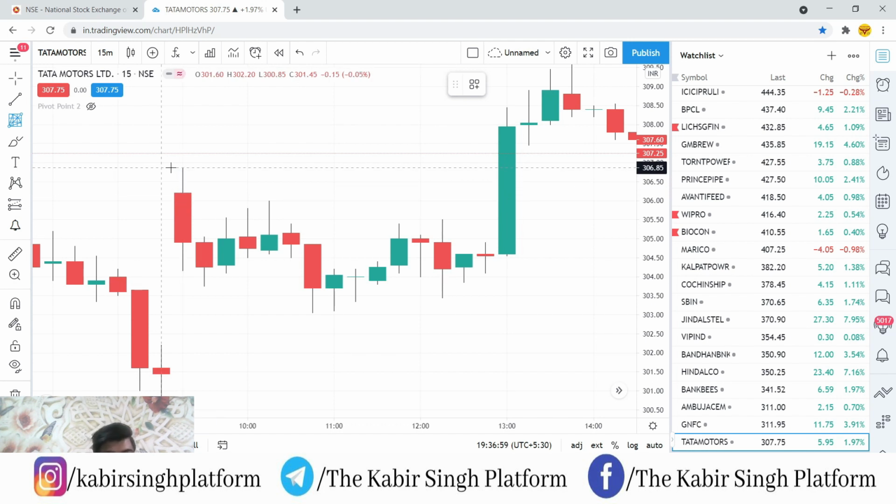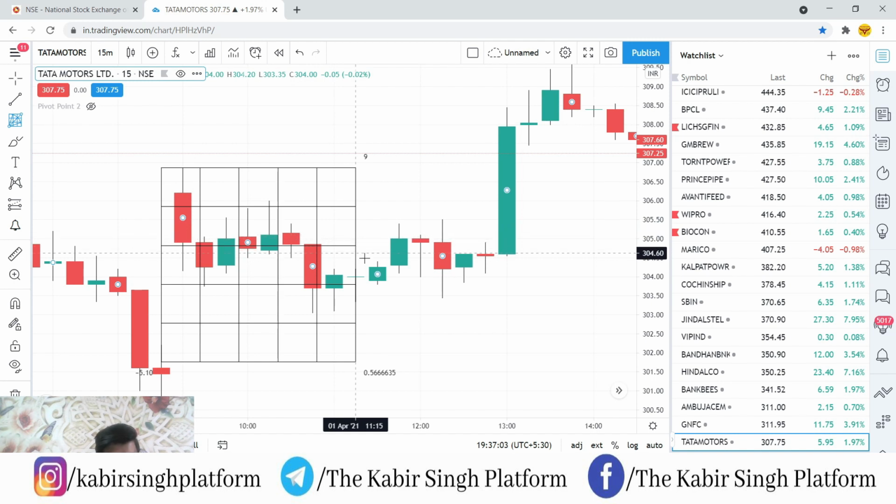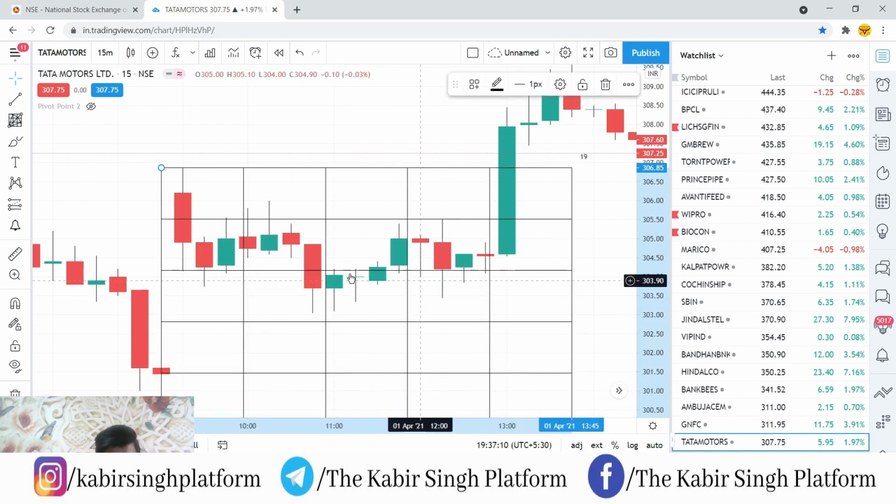So what you'll do is, your first Gann level should be at the high of the first 15 minutes candle, and the low of the first 15 minutes candle should lie on the third Gann level. Now you can see this is the third Gann level. So we have plotted our chart here. In this, if you see, this is the trigger candle.